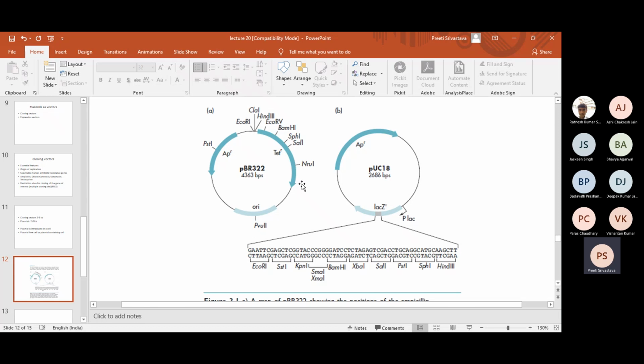In this particular plasmid, as you see, this is the origin of replication, and it has two antibiotic selection markers. One is for ampicillin and one is for tetracycline.